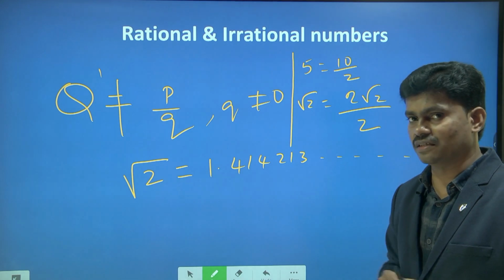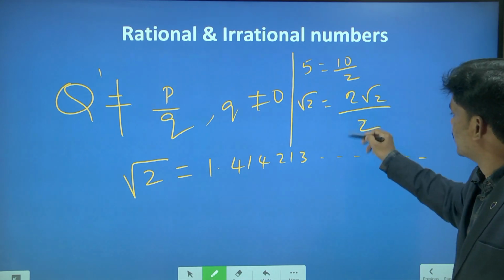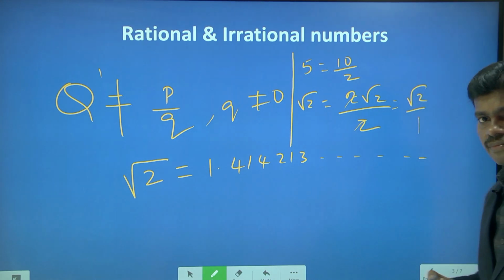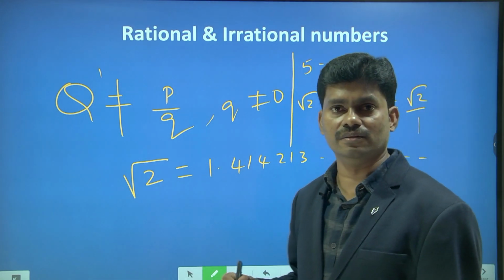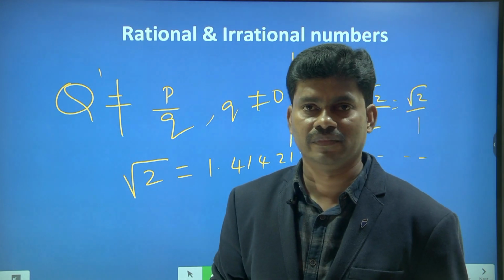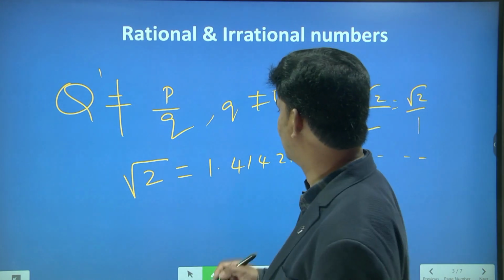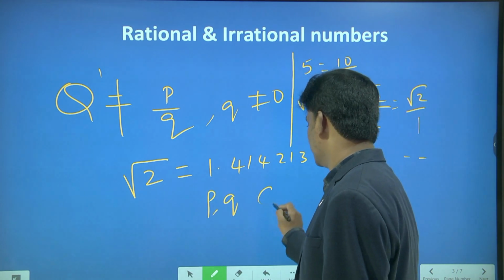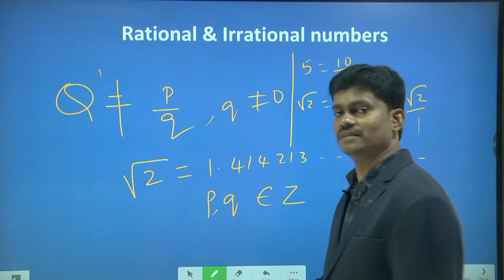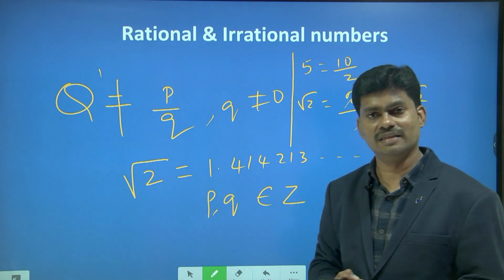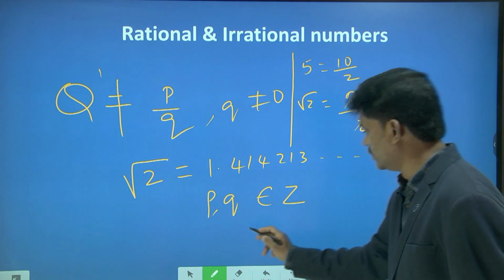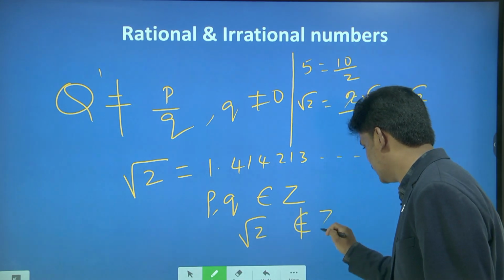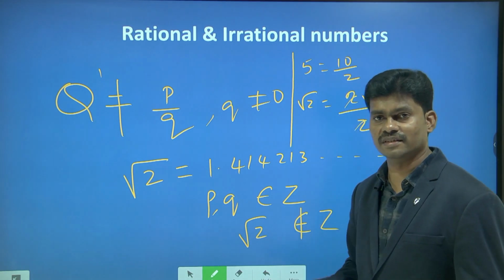And there is a condition. What is that condition? If I cancel here, I will get root 2 by 1. Of course, the denominator is not 0, but what about the numerator? P comma Q are integers here. Truly, root 2 is not an integer.